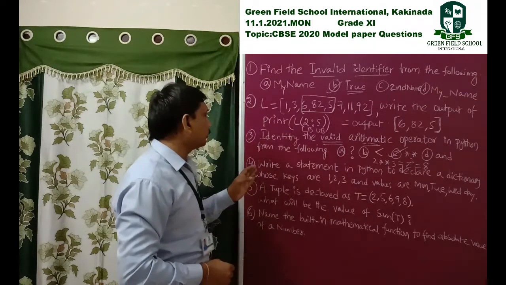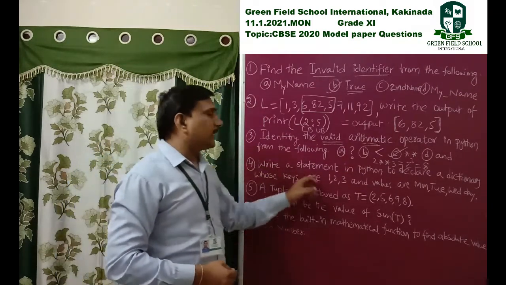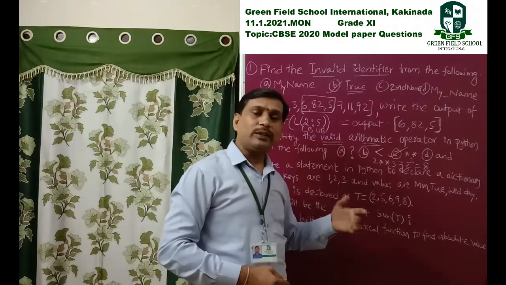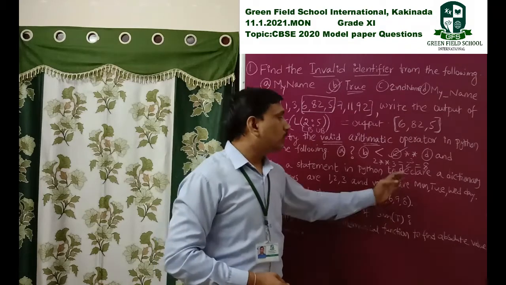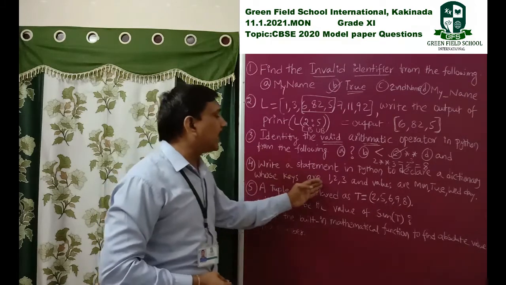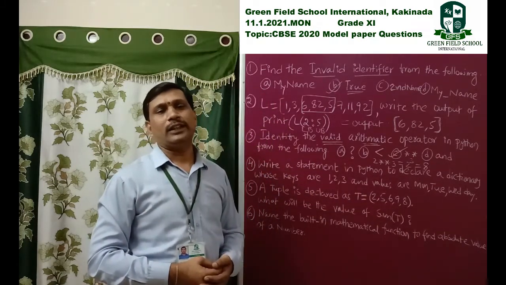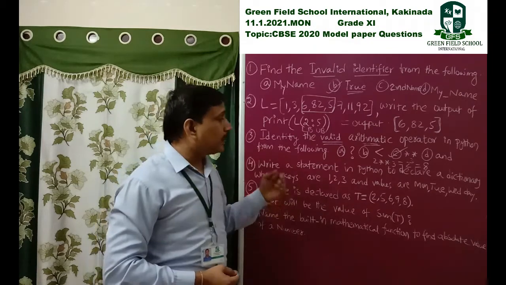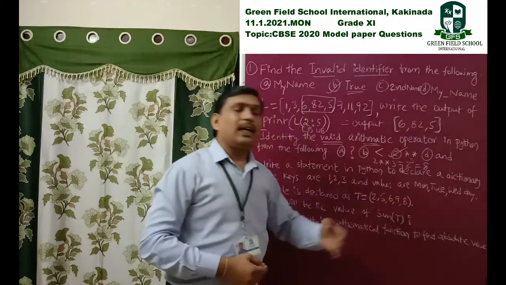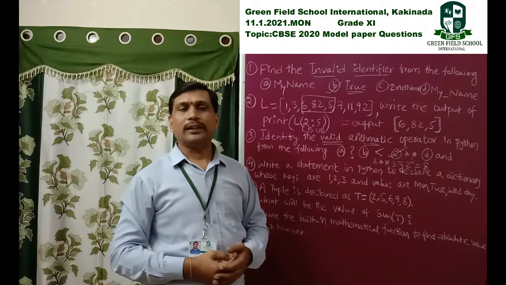Next, coming to the fourth one. Here they asked to write a statement in Python. We construct a Python statement to declare a dictionary whose keys are 1, 2, 3 and values are Monday, Tuesday, Wednesday respectively. They provide keys and the corresponding values here.